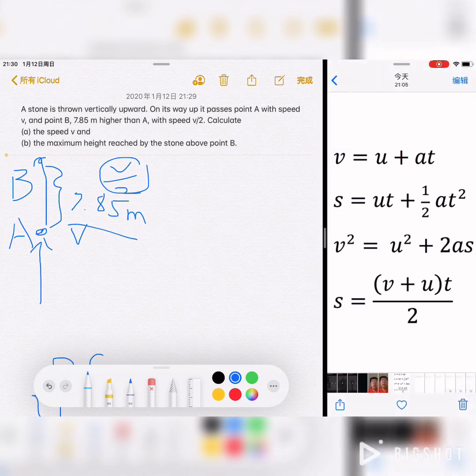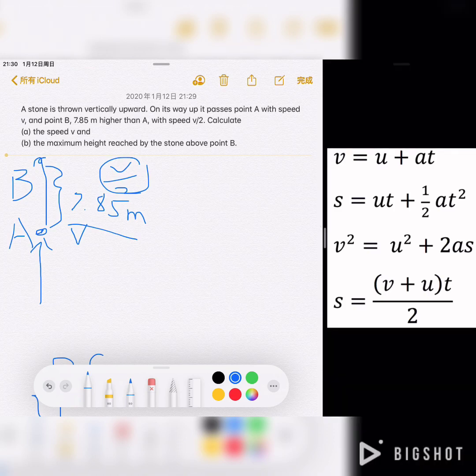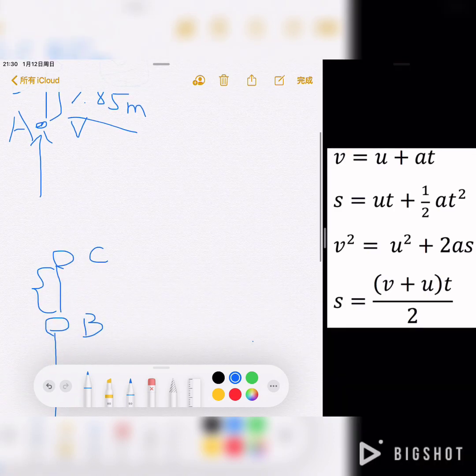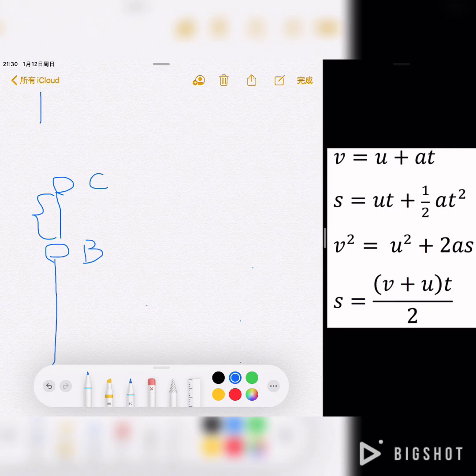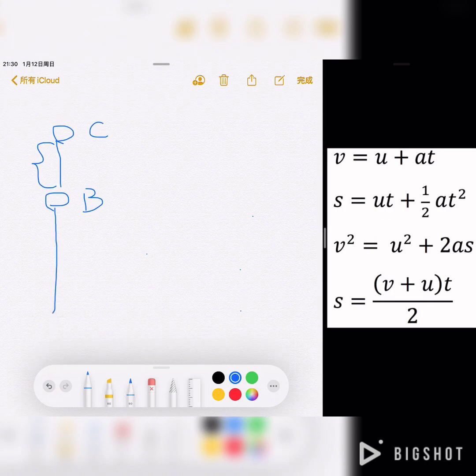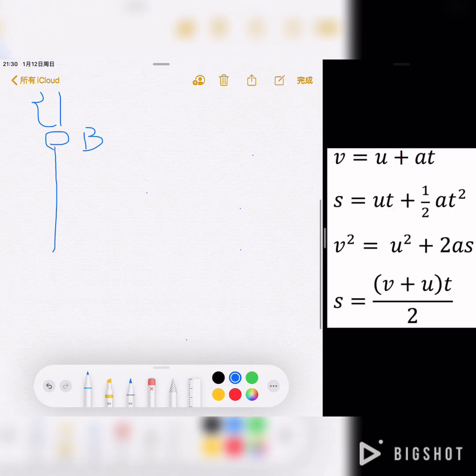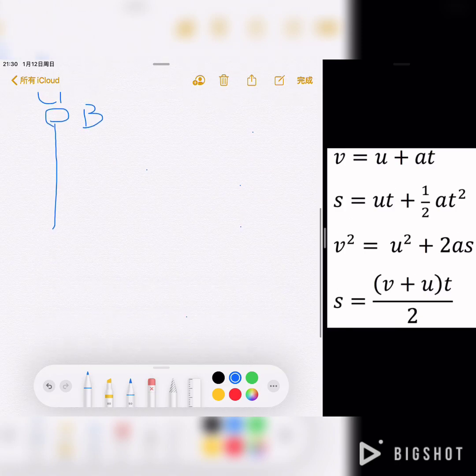Now let's look at question B, which is the maximum height reached by the stone above point B. So here let's draw a picture like this. The stone is going upwards and it comes to B, and then it comes to point C, which is the maximum height. And it's asking us for the height between points B and C. So now we know that the final velocity of the stone when it reaches its maximum height will be 0, so V in the SUVAT equations will be equal to 0.